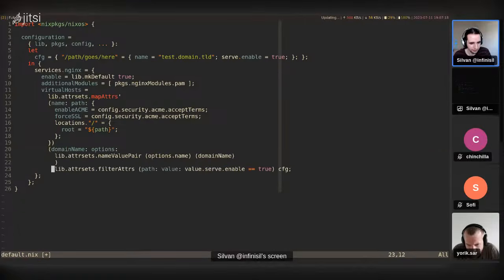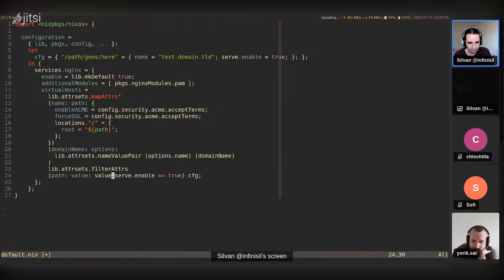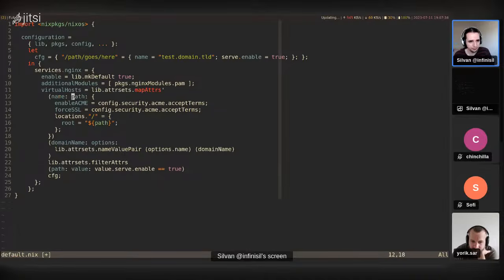All right, and then we have... yeah. If we structure it like this, we can see that all of these are passed as arguments to mapAttrs. So we have the first argument, the second argument, the third, fourth, and fifth. Right, this is probably not what you wanted. So this is the final thing.